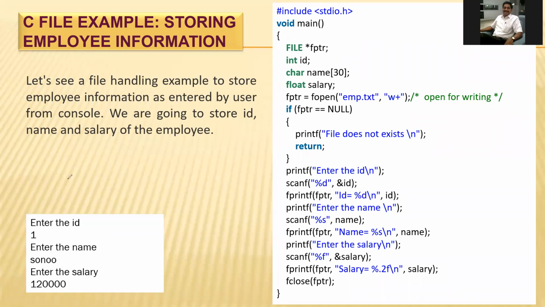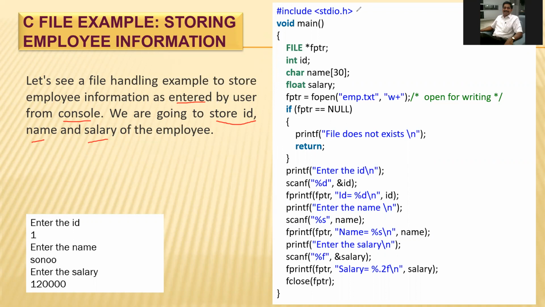Let us see the file handling example to store the employee information as entered by the user from the console. What is the console? Console is a monitor. We are giving values from our keyboard, and those values will be the ID, name, and salary of the employee. These values you can see here at the right hand side. The program shows that.